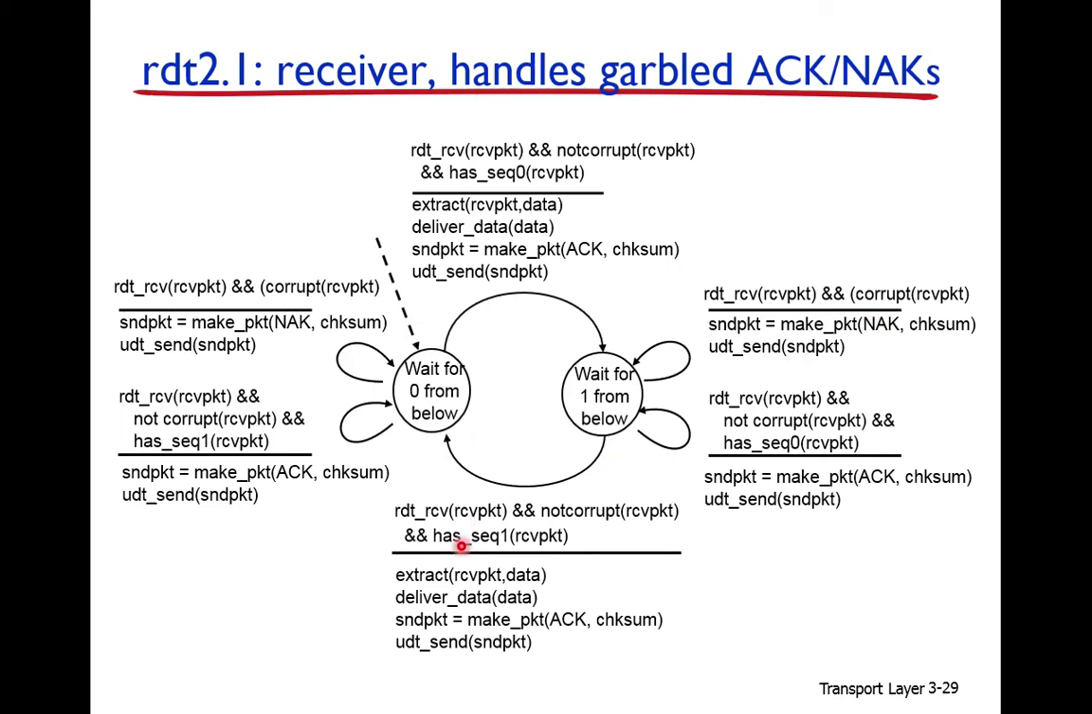And if it receives the packet with sequence number 1 and it is error free, the data will be extracted and delivered to the application layer. The acknowledgement will be sent to the sender, and again the checksum is computed because this acknowledgement can be corrupted. It is sent, and now it is waiting for the next packet with sequence number 0.